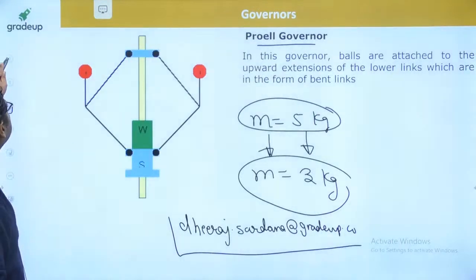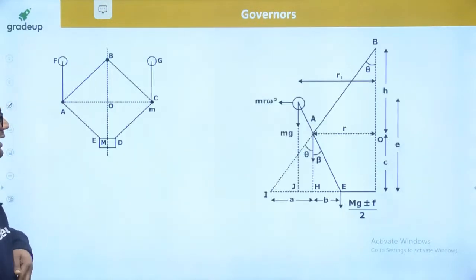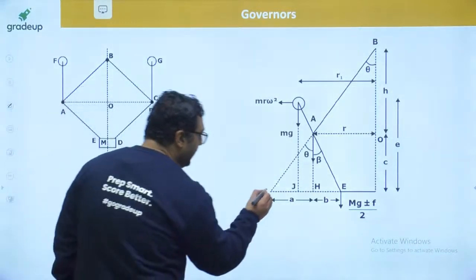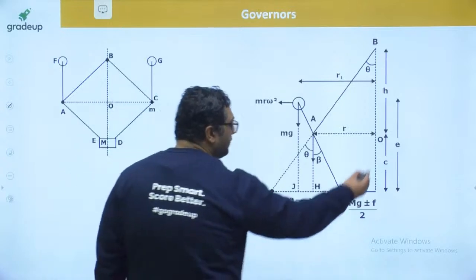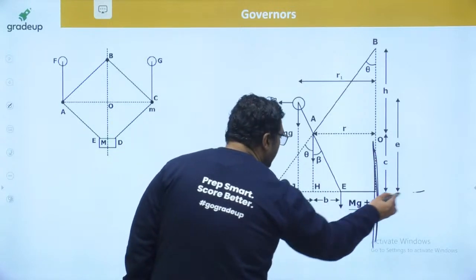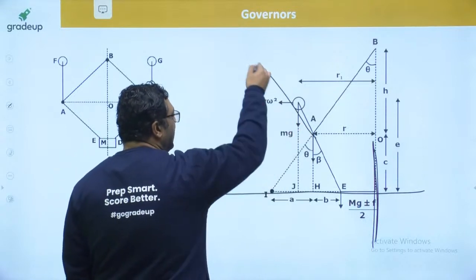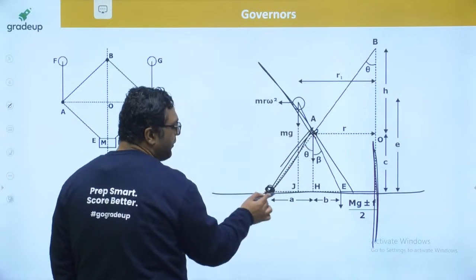So as I said, this is something known as the Porter governor. When we are talking about the analysis, you will be doing the analysis by finding out the instantaneous center. Why? Because you know the movement of the sleeve is like this. Perpendicular to the sleeve, this line will be coming. And you know the fly ball movement is going to be like this. Perpendicular to the fly ball will be this. So this will be the instantaneous center of the mechanism.